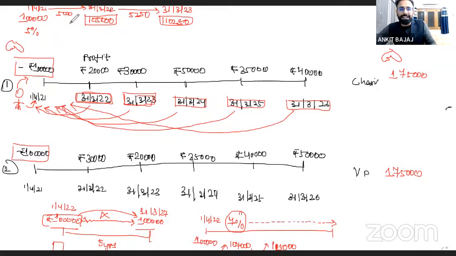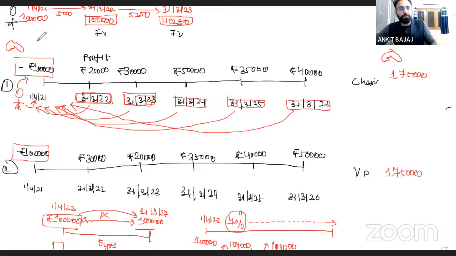Instead of calculating this interest separately, I can use a formula to calculate future value. Why am I saying future value? Because today I'm making an investment and I'm thinking about what amount I will get after 1 year. I'm standing here right now on 1st April 2021, thinking what amount I will get. So this is the future value for the first year. This is the future value for the second year.